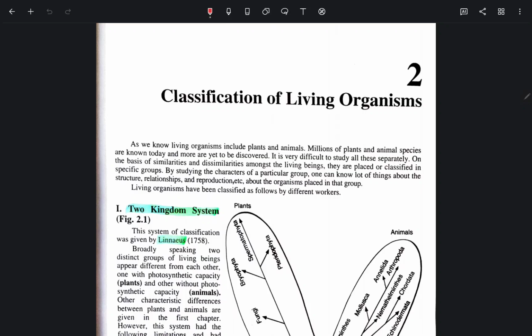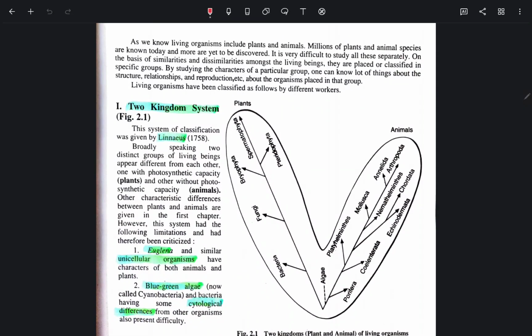By studying the characters of a particular group, one can know a lot of things about the structure, relationships, and reproduction of the organisms in that group. Living organisms have been classified as follows by different workers.